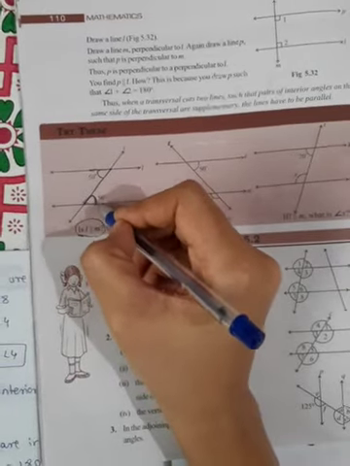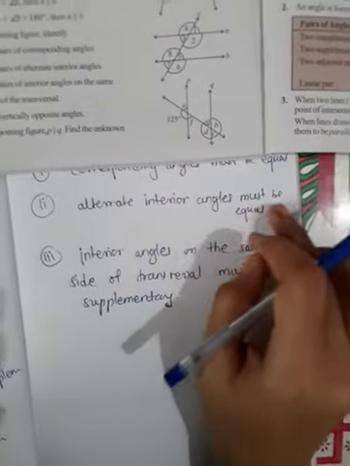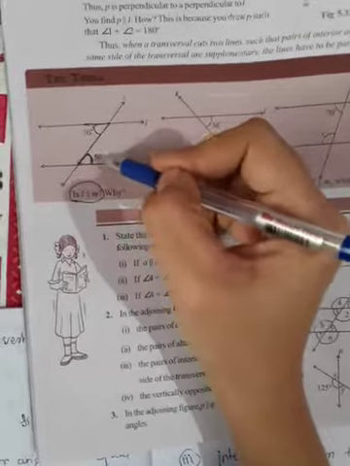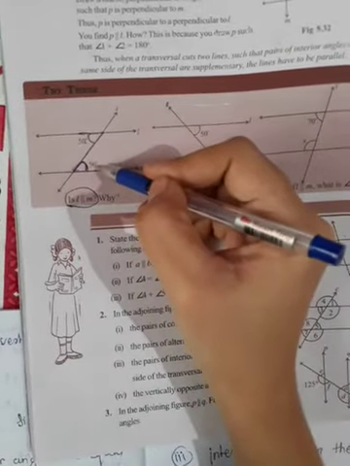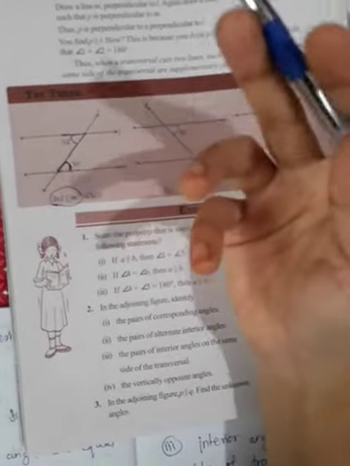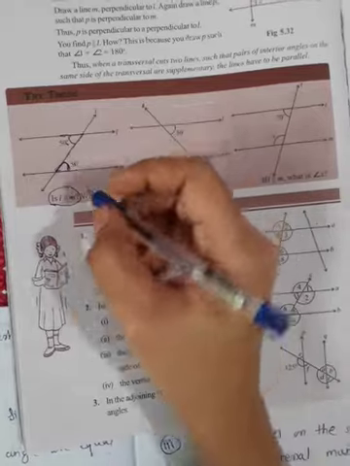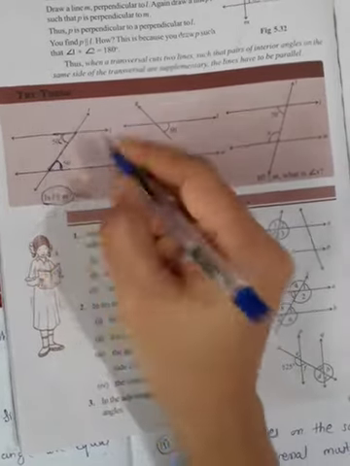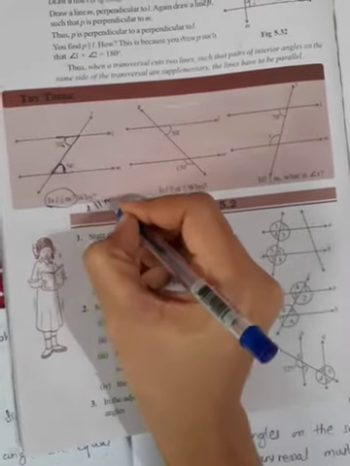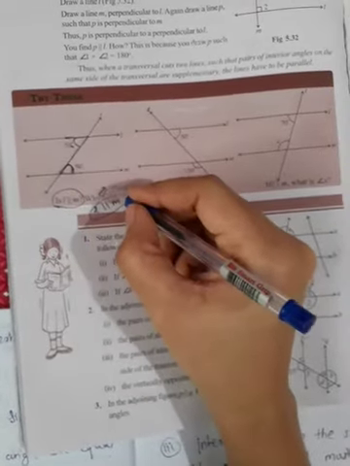So we check this condition: alternate interior angles must be equal. Here you can observe that the alternate interior angles are equal, 50 degrees and 50 degrees. So one condition is satisfied, and therefore we can say L is parallel to M, because alternate interior angles are equal.